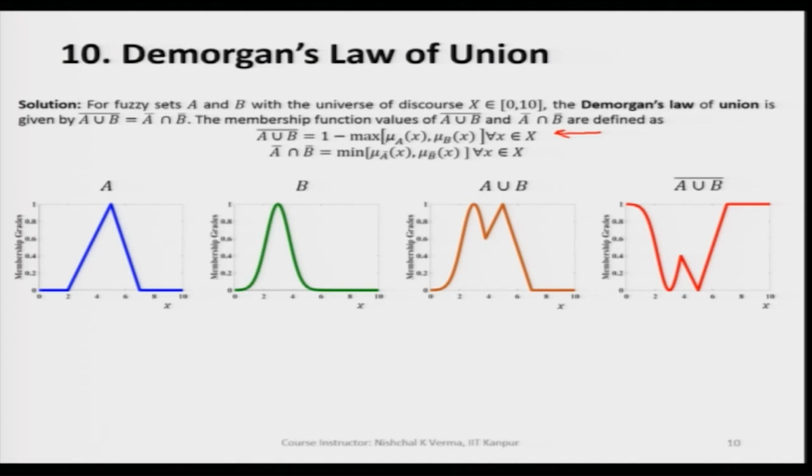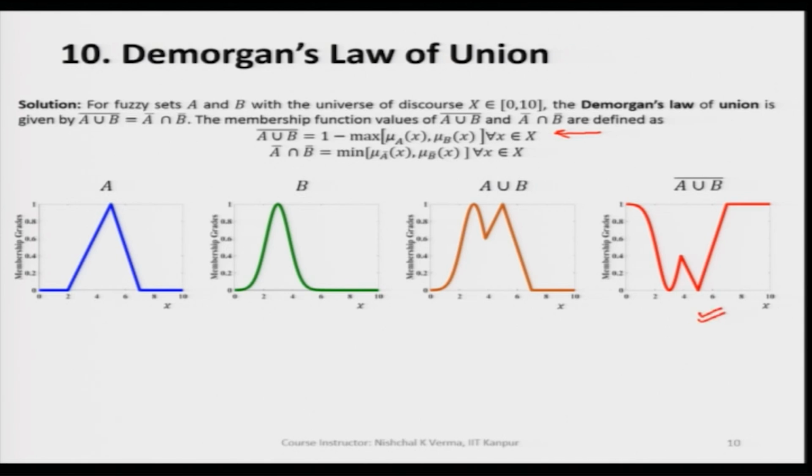So, for getting the complement of A union B, we get 1 minus max of all the corresponding values of the membership function of A and the membership function of fuzzy set B, for respective generic variable values in the universe of discourse of course. So, we see that we have the complement of A union B like this.